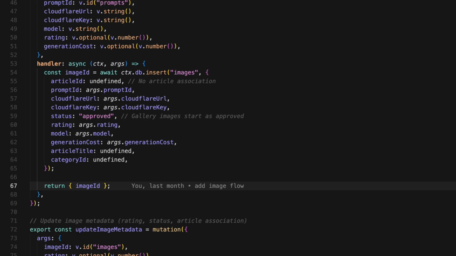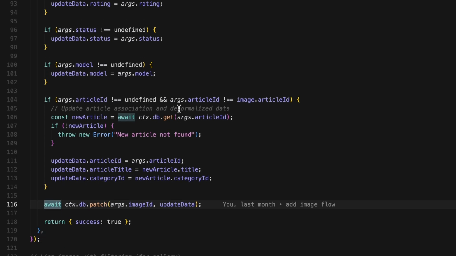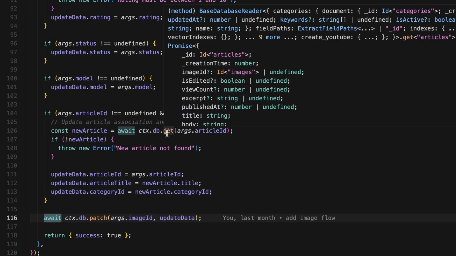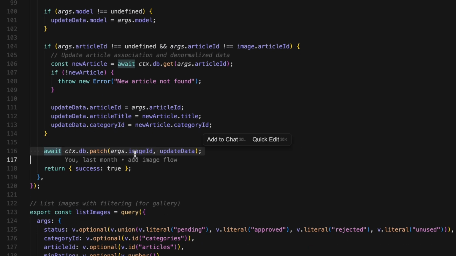That would be a separate mutation like await ctx.db.patch articleId. So that is this mutation here. This sets the imageId field on the article record, creating the link. Now when you query the article, you can fetch its image.